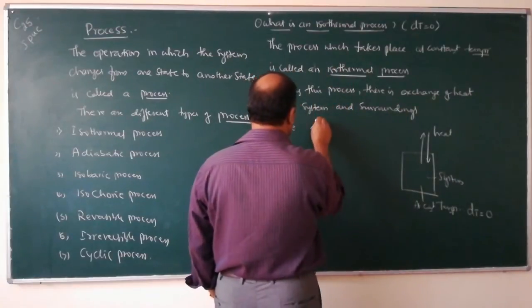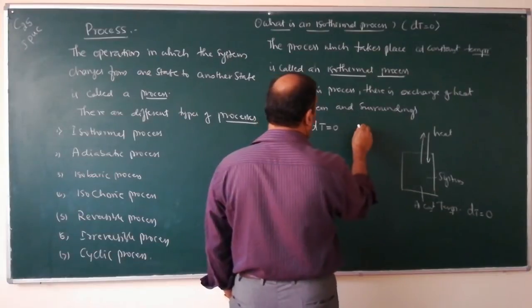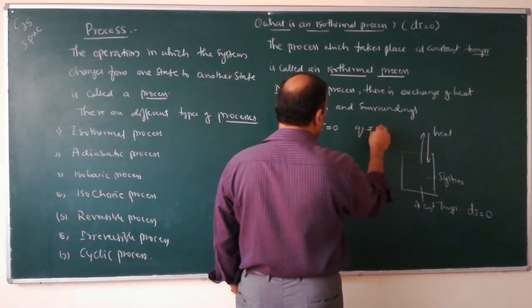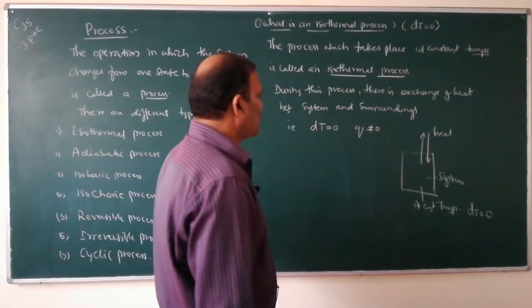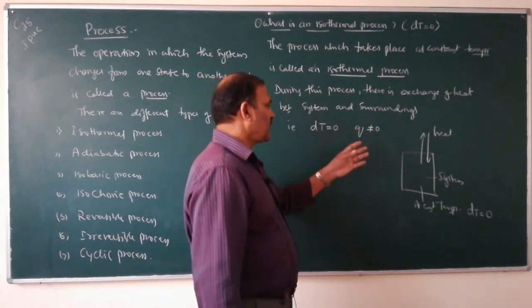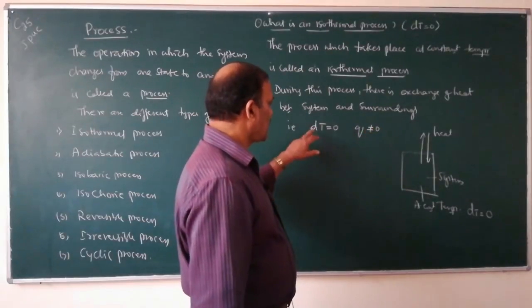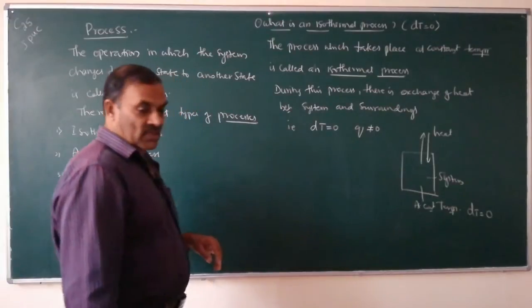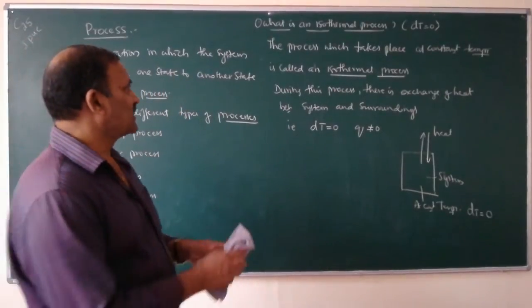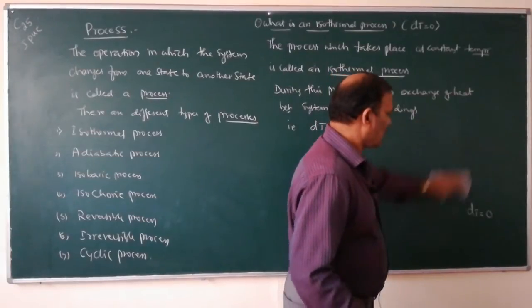That is delta T equals 0 and Q not equal to 0. That means there is exchange of heat between system and surroundings, and the change in the temperature of the system is 0. So that is isothermal process.